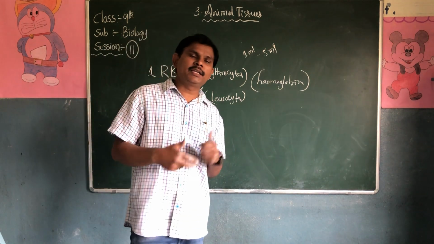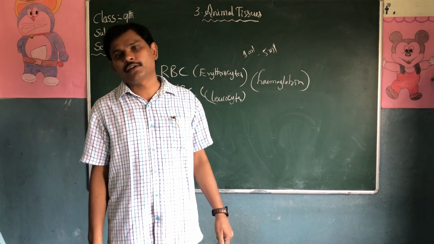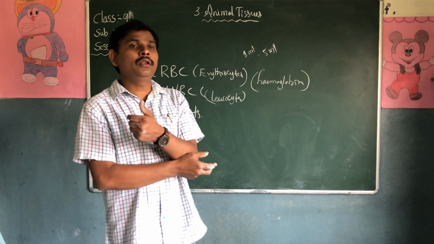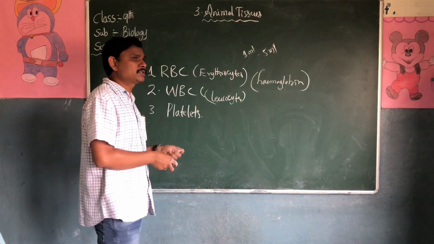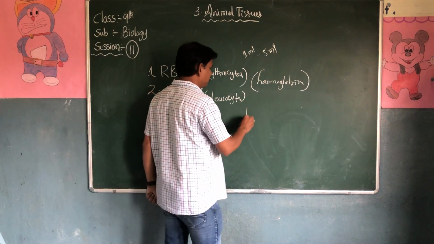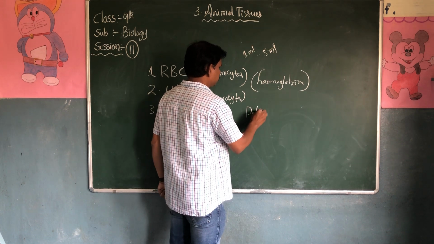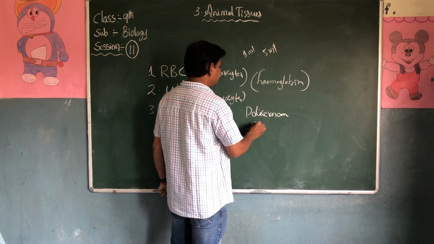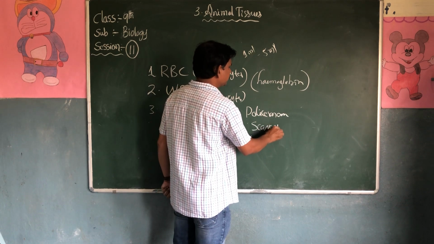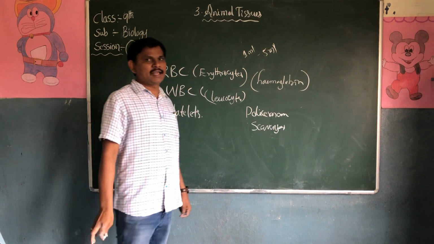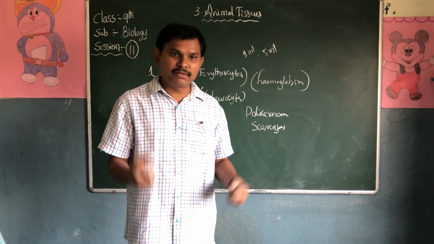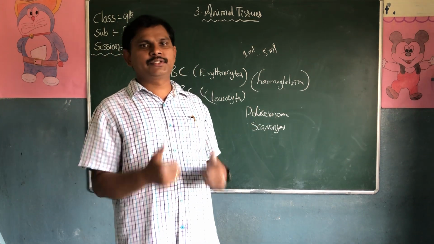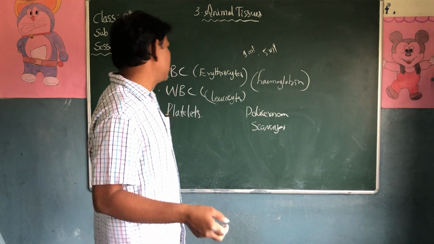This WBC also has immunity power. They fight against harmful bacteria. They are also called policemen, also called scavengers. They fight with the enemies, the microorganisms.